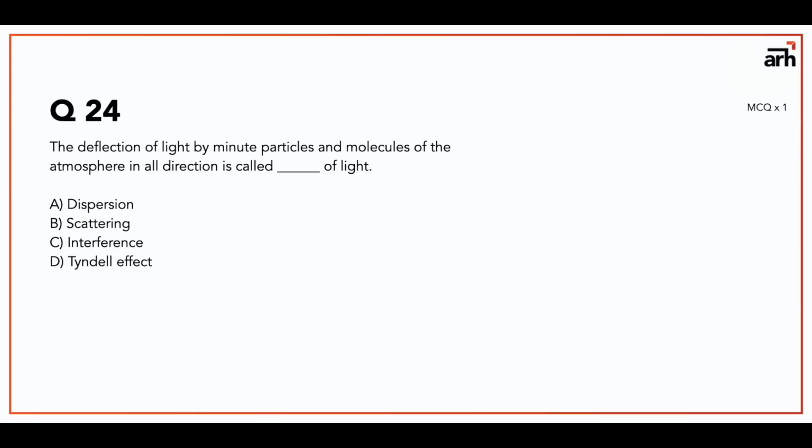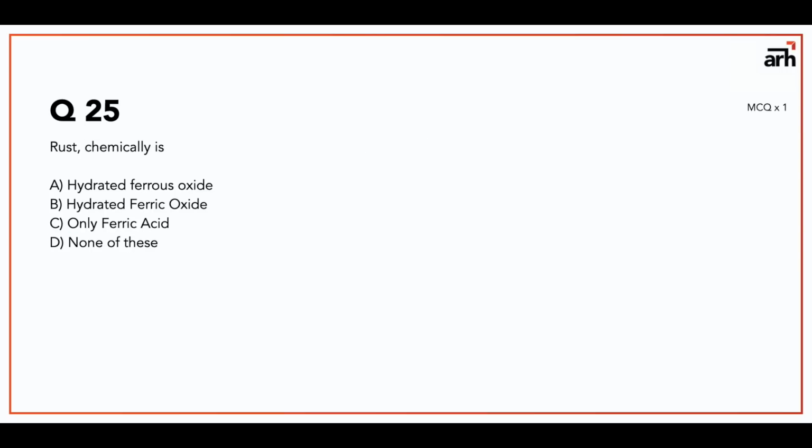Question number 24, the deflection of light by minute particles and molecules of the atmosphere in all direction is called. The answer is interference of light. Again a light question. These are very basic physics questions, okay? There is nothing much to explain. Now question number 25 is, rust chemically is, and the answer is hydrated ferric oxide. Again basic metals, non-metals, an 8th, 9th, 10th topic.